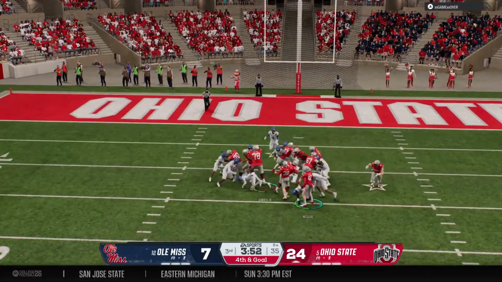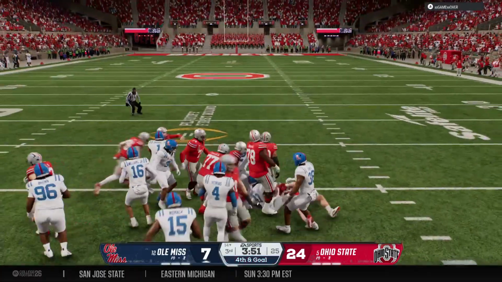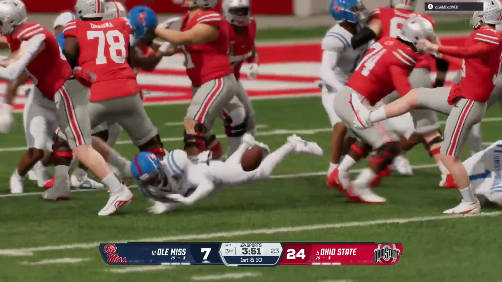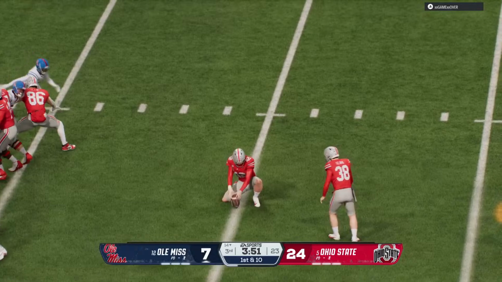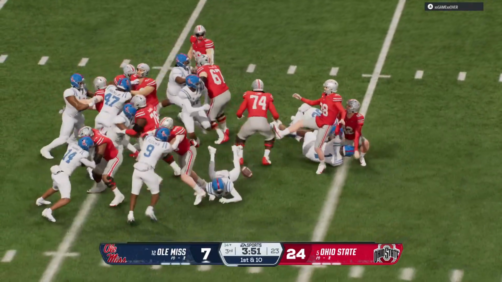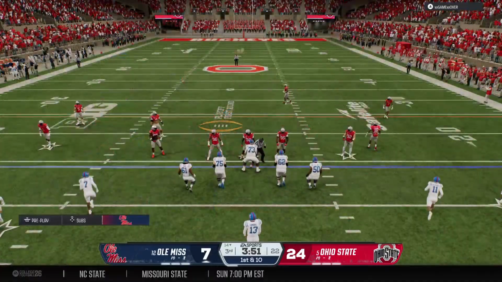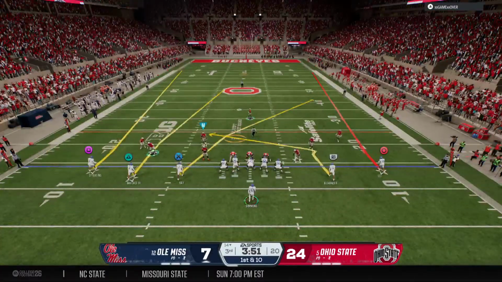The kick is blocked. Somebody got a hand on that. The defense has got it. It's still a live ball. Well, here we go. Finally a bright spot for this defense. They have had a rough game, but showing a lot of fight here by coming up with that block. And the Rebels offense is back out on the field.